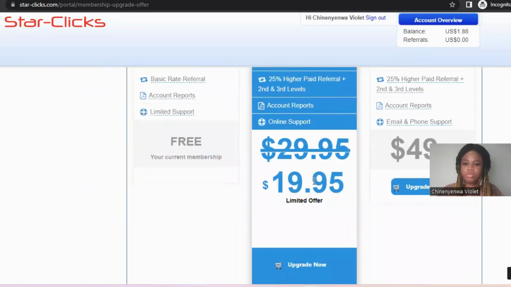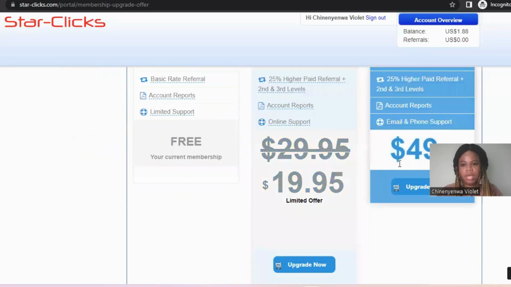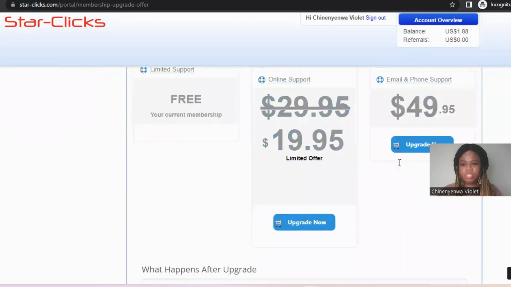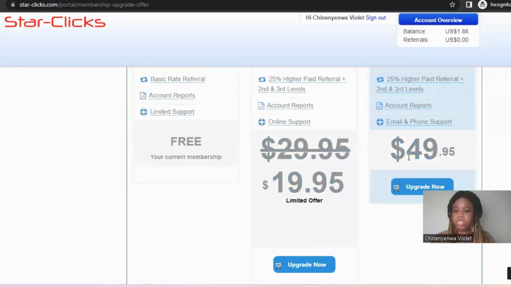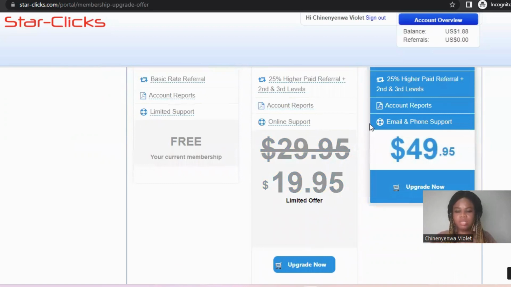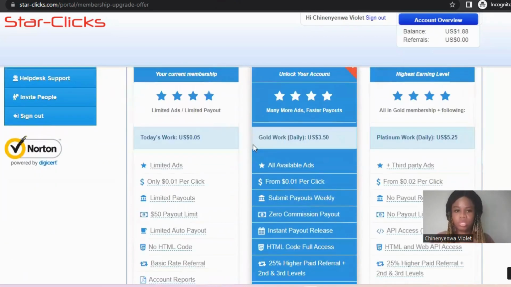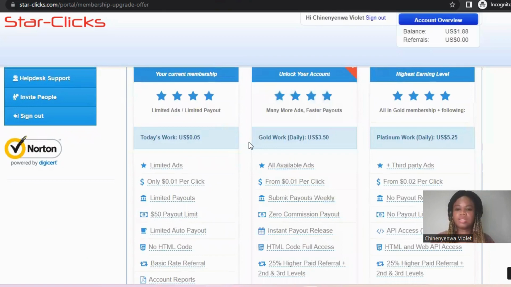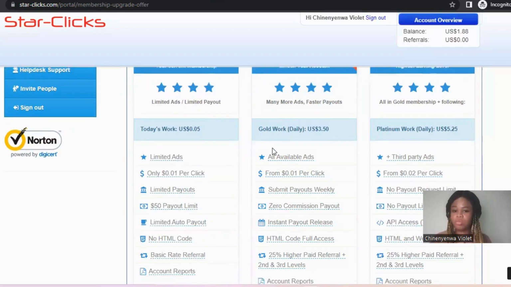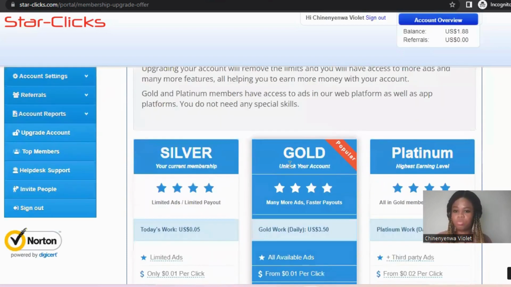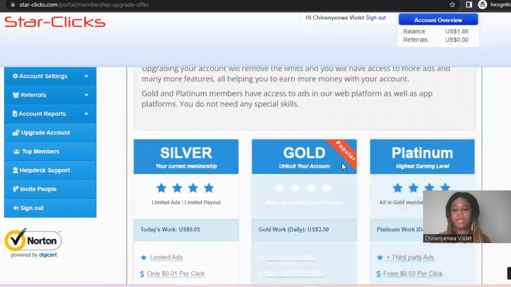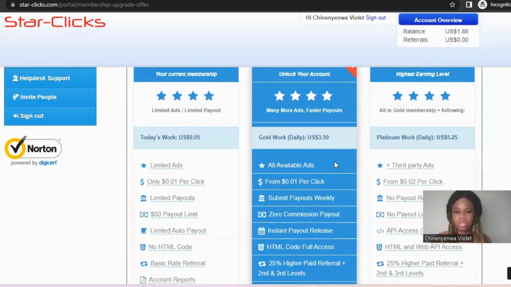You can upgrade to gold membership with only $19.95, and platinum membership is $49.95. Upgrade is your choice. If you feel you want to earn more money, then you can upgrade to gold membership or platinum membership and start using it to make some money.